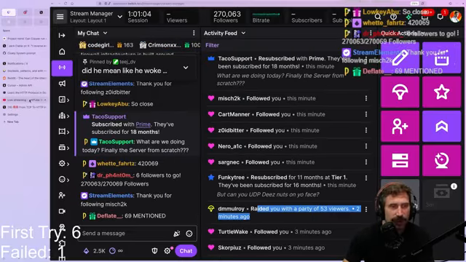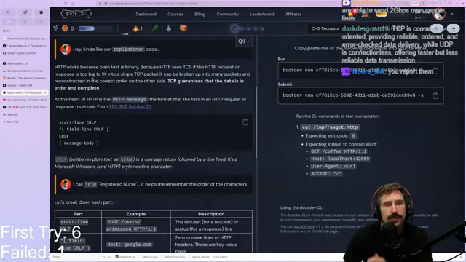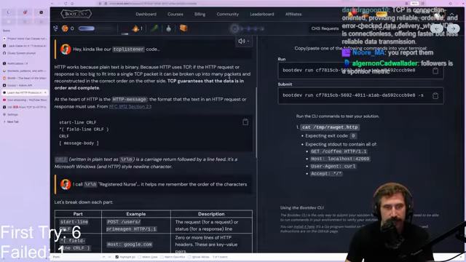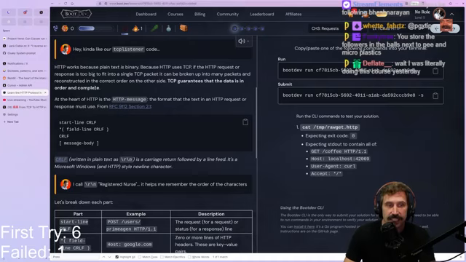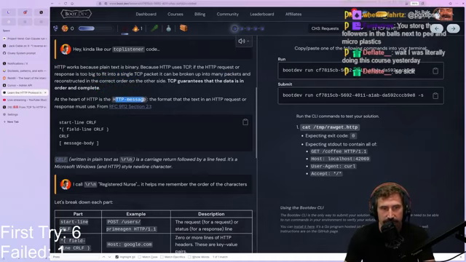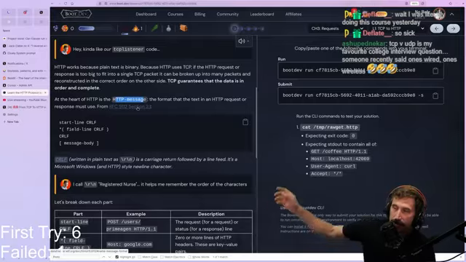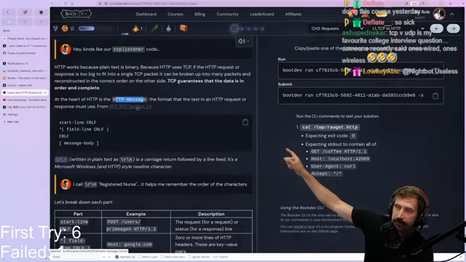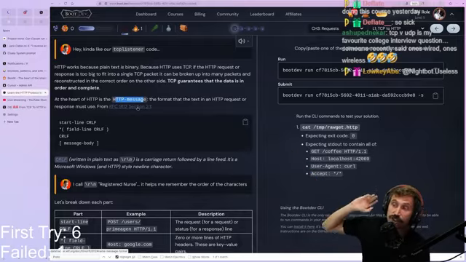All right, let's keep on going because we've got a lot of stuff to do. HTTP works because plain text is binary, because HTTP uses TCP. If the HTTP request or response is too big to fit into a single TCP packet, it can be broken up into many packets and reconstructed in the correct order on the other side. TCP guarantees that data is in order and complete. I've already talked about that. At the heart of HTTP is the HTTP message. If you haven't been inside the protocol, I'll be referencing a lot of stuff from the RFC in this course. The RFC is giant.